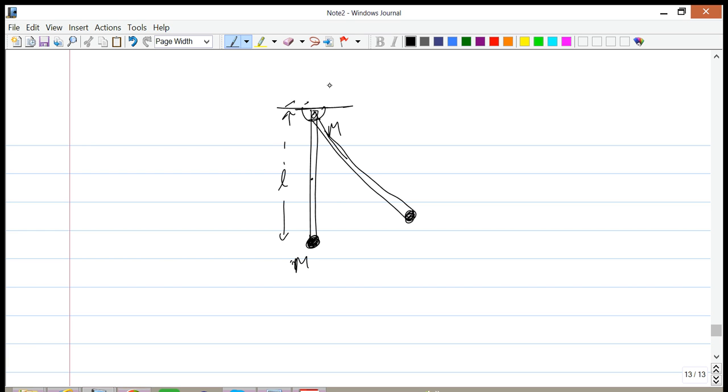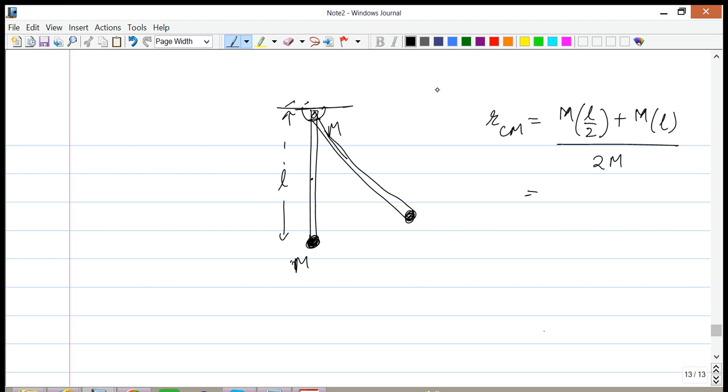I'm just going to do the calculation anyway, because if the masses are different, or if the putty strikes the rod at a different point, how do we go about calculating the center of mass? So the R center of mass, and we're going to measure everything from the pivot, is going to be equal to the mass of the rod times the distance of its center of mass, which is L over 2, plus the mass of the putty times its distance L, divided by the total mass.